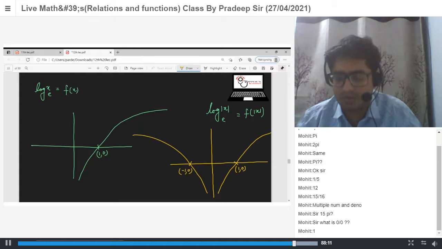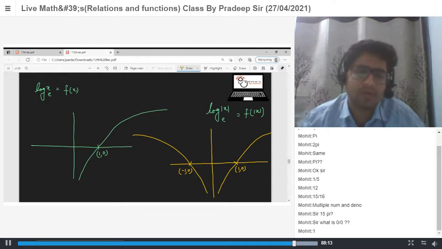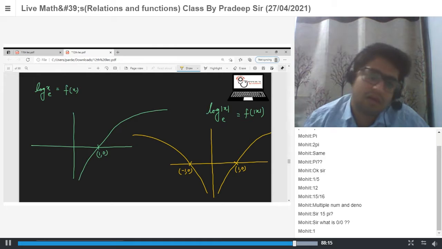Any doubt? Could you repeat this one? Take the graph in x, take the mirror image of the positive x direction part with respect to the y-axis, and delete the negative portion. So there is no graph in the negative direction. Mirror image of this one is this. So this is your graph for ln mod x.